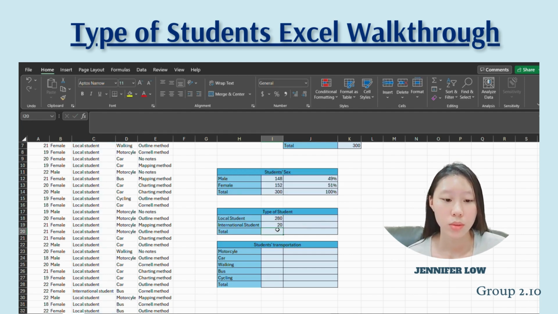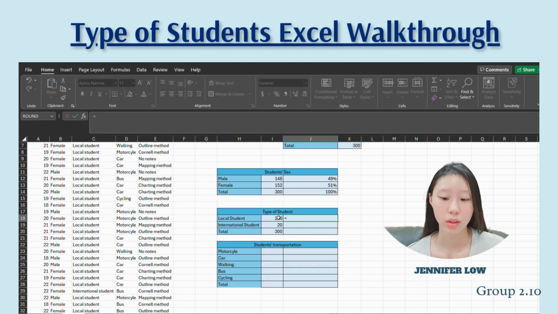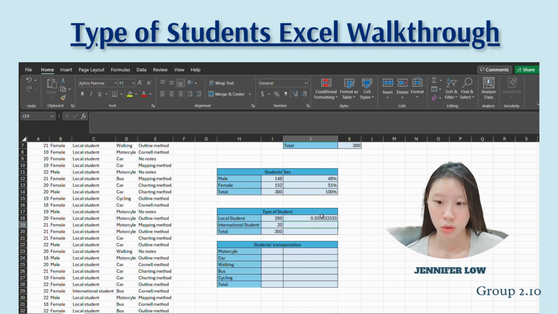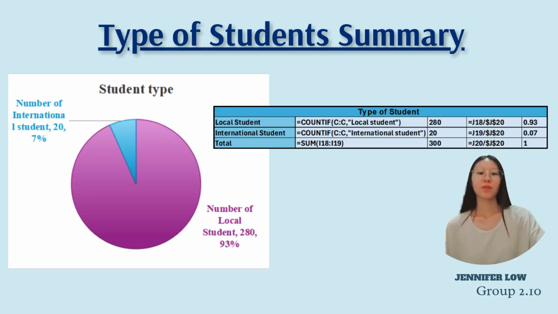And for total, we use the SUM formula again and select the number of local and international students to get a total, which is 300. To get a percentage, we select local or international students and divide it by the total. We get 93% for local and 7% for international students. This is the summary of type of students. We are using a pie chart to visualize the data. We can see that the majority of participants in this survey were local.